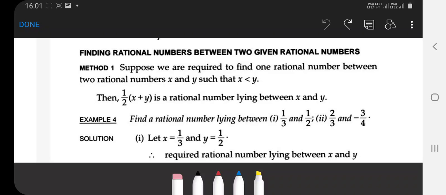Clear? As an example, find a rational number lying between 1 by 3 and 1 by 2.